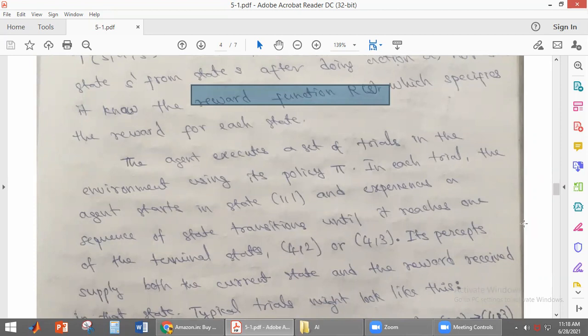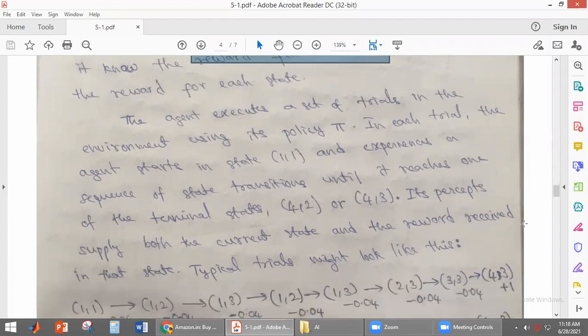It will execute a set of trials in the environment, and in each trial the agent starts in the start state and experiences a sequence of state transitions until it reaches one of the terminal states. So the passive learning agent will start from the starting state 1, and it will experience state transitions by using the policy. What is the policy?